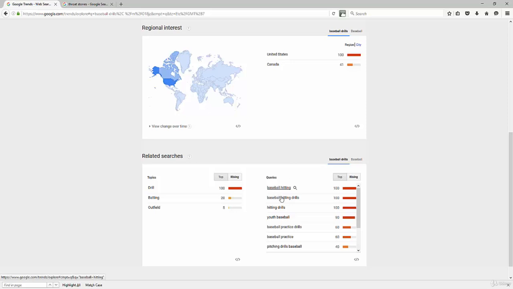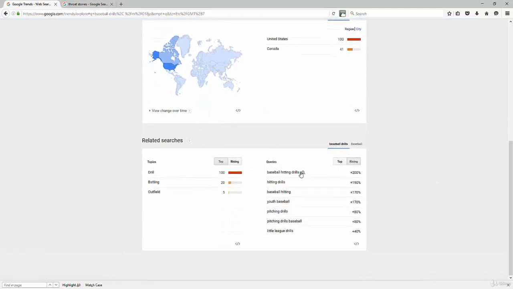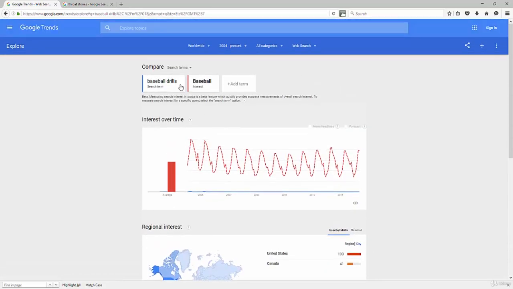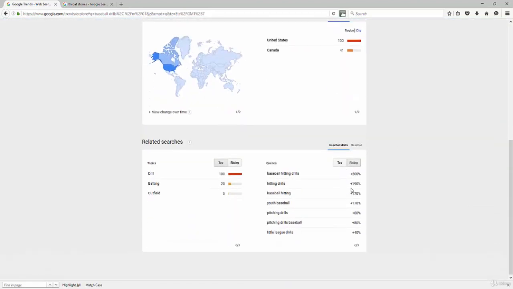So for that though, this is where it gets cool. You can find those keywords, baseball hitting drills. It tells you that it's a top keyword phrase. Now this one's interesting. So 2004 to the present, baseball hitting drills is actually up 200%. So that tells me that's a rising keyword phrase. So if I'm in that niche, then that tells me some additional keywords that I should be focused on and going after. So these are, again, some of the other ways you can use Google Trends to your advantage to find those keywords.